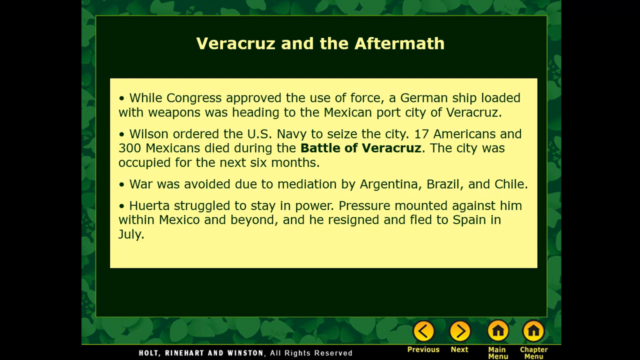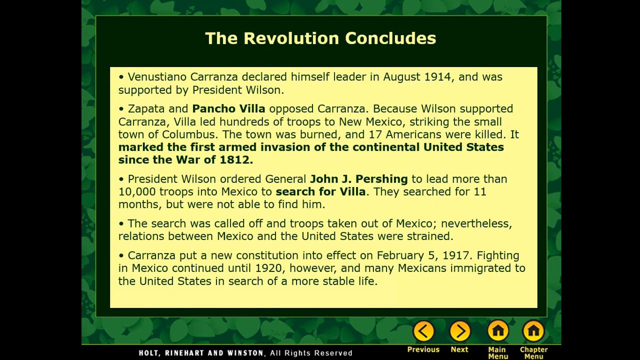In order to not have another war, Argentina, Brazil, and Chile helped negotiate between the United States and Mexico, and war was avoided. Huerta struggled to stay in power. There was a lot of pressure against him within Mexico. Again, he wasn't a very popular president. Eventually, he resigns, and he goes to Spain. You have another person who comes into the picture, Carranza.